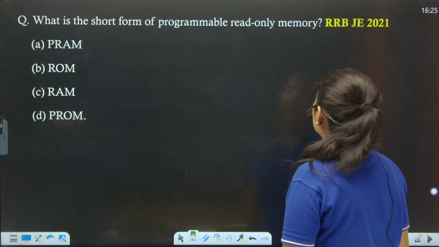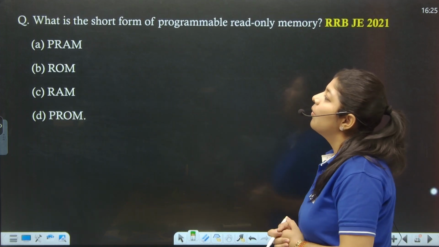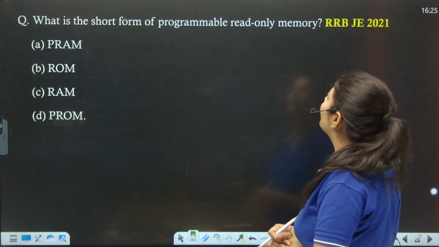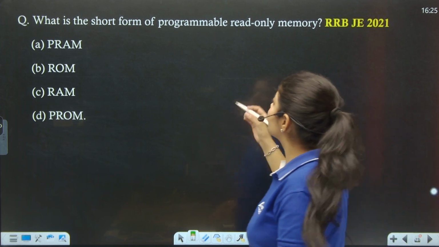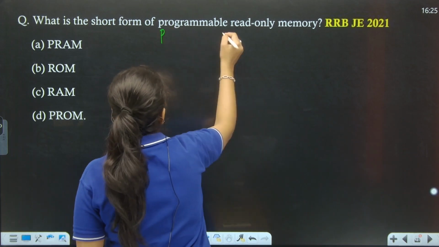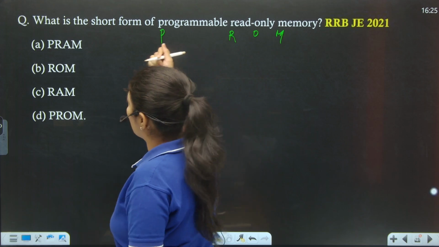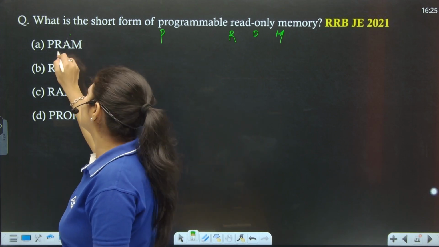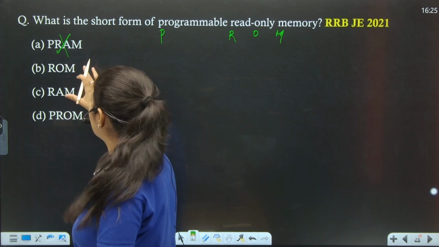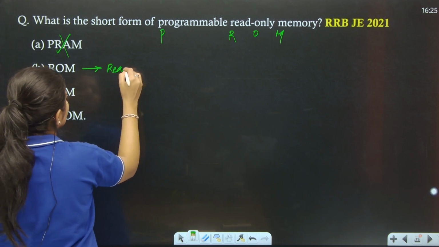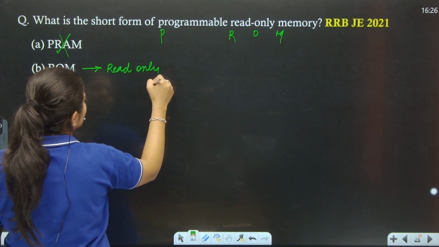Next, the next question says that what is the short form of programmable read only memory? If you see it, this is nothing but PROM. So basically, it's nothing but PROM. PRAM, no such kind of word exists. This is nothing but read only memory.